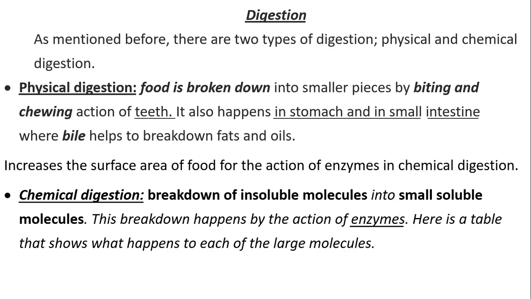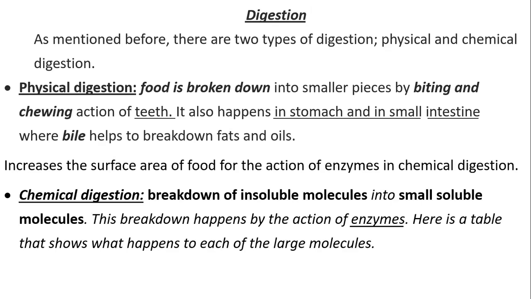So, as we mentioned the types of digestion, physical and chemical, let's look into their definitions. Make sure that you memorize the definitions as they are. Physical digestion is when food is broken down into smaller pieces by the biting and chewing action of the teeth, and it happens also in the stomach and small intestine, where bile breaks down fat and oil. So, this is the definition of physical digestion.